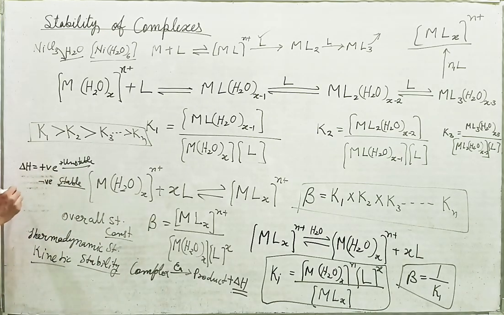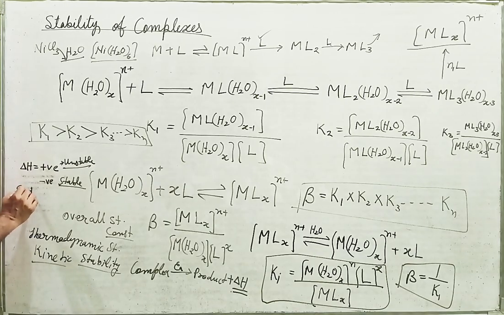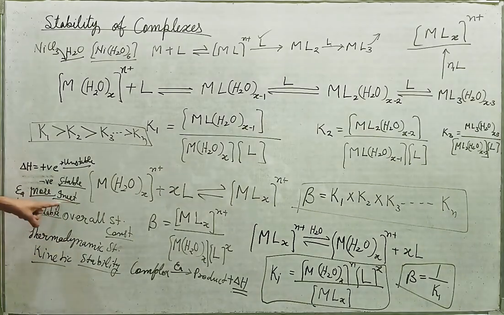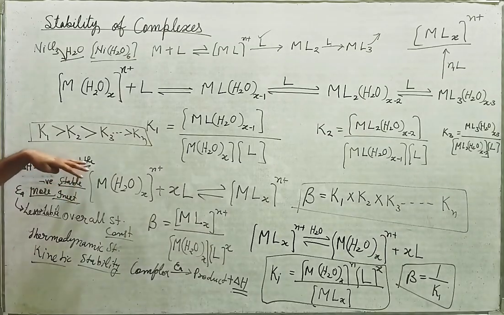Likewise, if EA is more, then what we will say, inert complex, and if it is less, what we will say, labile complex. So this is thermodynamically stable, this is thermodynamically less stable or unstable. This is kinetically more stable, this is kinetically less stable.